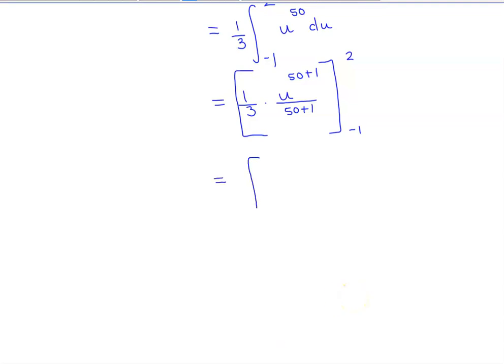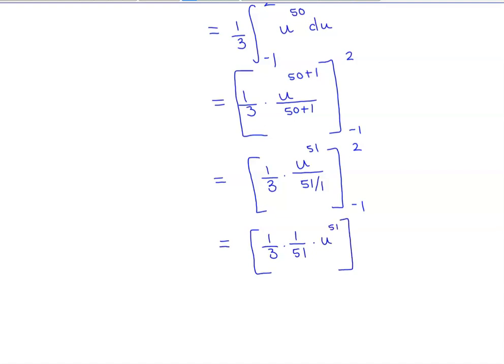So we have 1/3 times u to the 51st power over 51, and that would be 51 over 1. And again, the upper and lower limits are negative 1 and 2. I'm going to take 1/3 and then multiply it by the reciprocal of the denominator, which is 1 over 51 times u to the 51, going from negative 1 to 2.